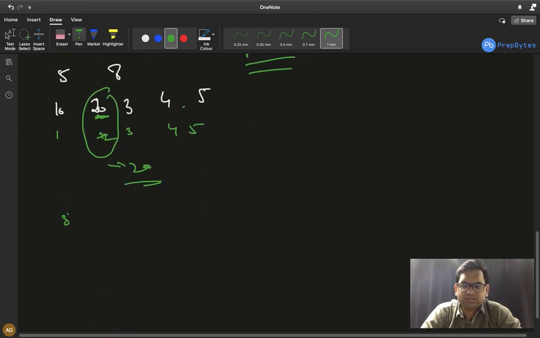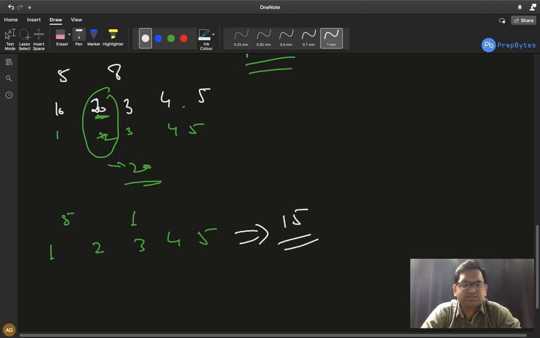Just create as many corner cases as possible. See the constraints, see the P and N relations, and try to do it. If you have something like this, now there is just one single painter. If there is one single painter, we have no choice, he will do everything one by one, and total time will be the sum of all the elements. In this case it is 15.